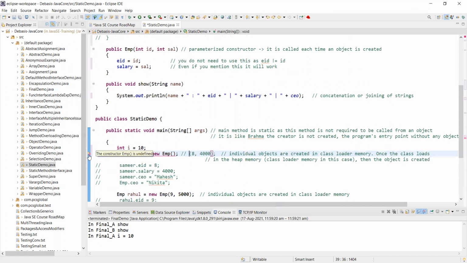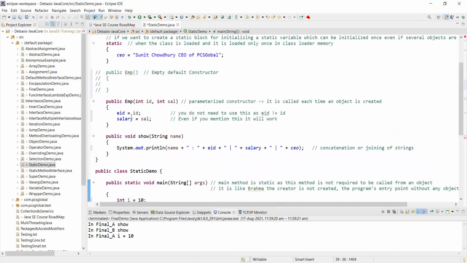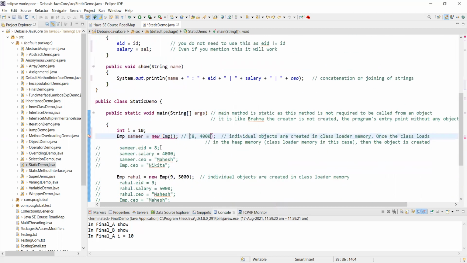See, the compiler understands that the constructor EMP, whatever I have mentioned as a method or a constructor, is undefined because I have not defined it. Now, are you getting me? So this is a parameterized constructor that I'm calling.